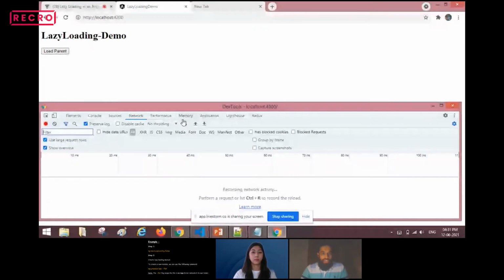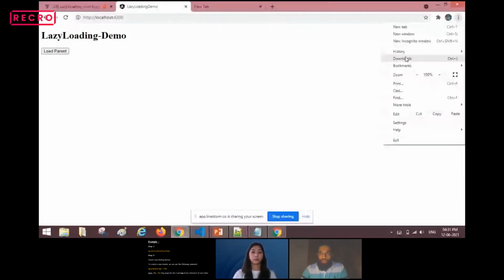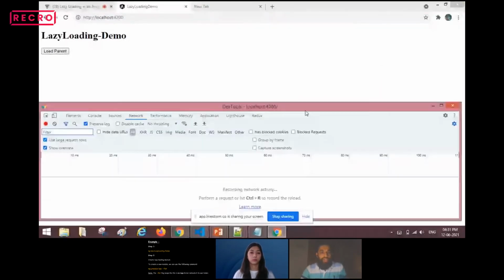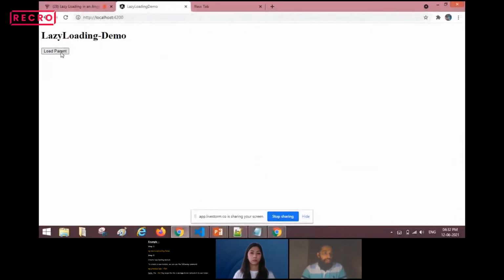So this is the developer tools. You can open it from the browser. You will be knowing this one. You can just go to more tools and open developer tools, Control Shift I. Once I press Control Shift I, developer tools will open. So I'll be going to the network tab. In the network tab, we will get to know how the actual flow is. So I'm just going to the network tab and see how it looks.